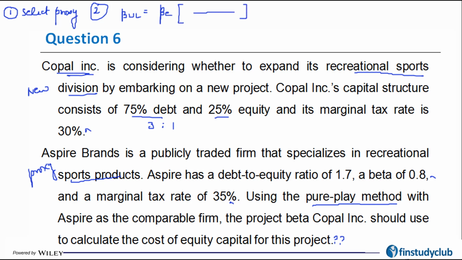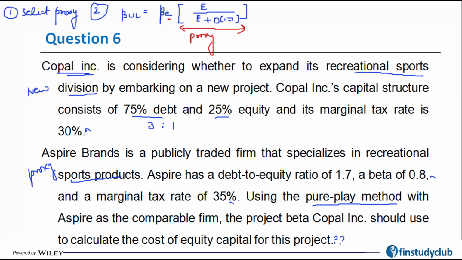proxy, and here the formula that I was using is equity upon equity plus debt times 1 minus t. So here the important aspect was that I am unlevering this equity beta, and I'm going to use the figures of the proxy.